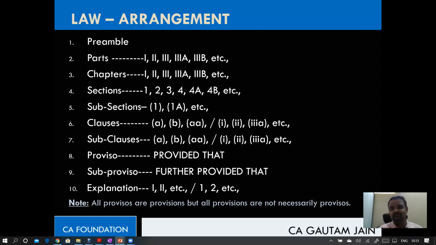Oh, sorry guys, but you're wrong this time. This is not the right answer. Sumedh is giving the right answer. Mayank also has given the right one. Subsection number 1A you may find multiple times. Subsection 1A might be there with section 1, with section 2, with section 3, with section 4. Like that, it can be there with every section. So please understand, section number is unique, but subsection number is not unique. It might be there multiple times.